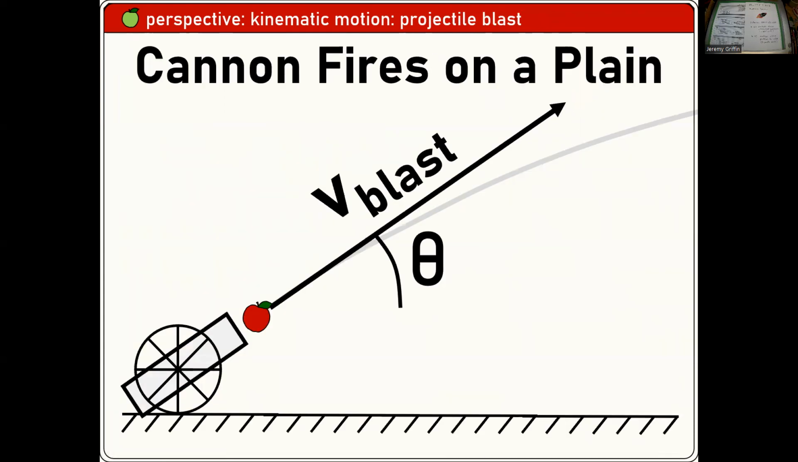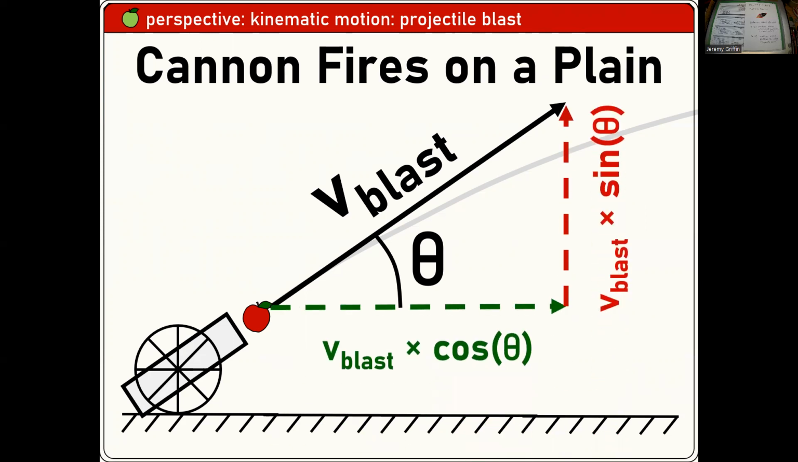Cannon fires on a plane. Can you break that blast velocity into components, horizontal and vertical? And again, I would venture to say you have probably done this hundreds of times in this class. There's some version of this, finding vector components. Did you just draw V cosine theta and V sine theta? I don't know, this smudgy block, maybe it's some kind of animation thing. You have that?